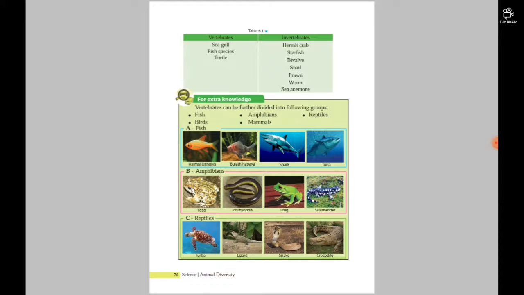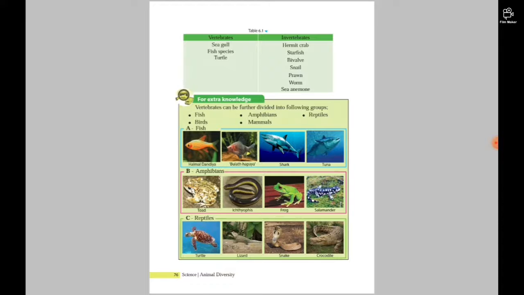Next we see mammals: squirrel, bat, dolphin, deer. A bat has wings, but bats don't lay eggs. They produce new members directly.